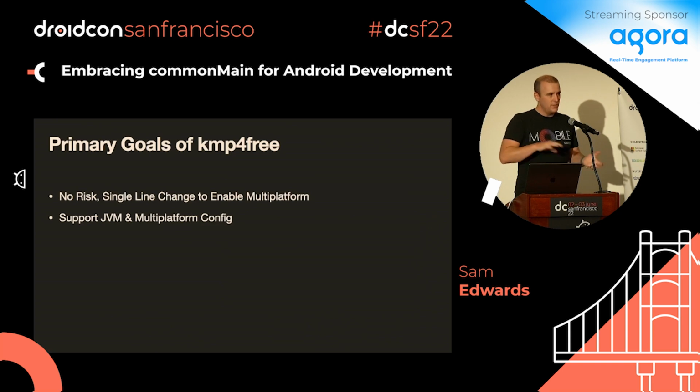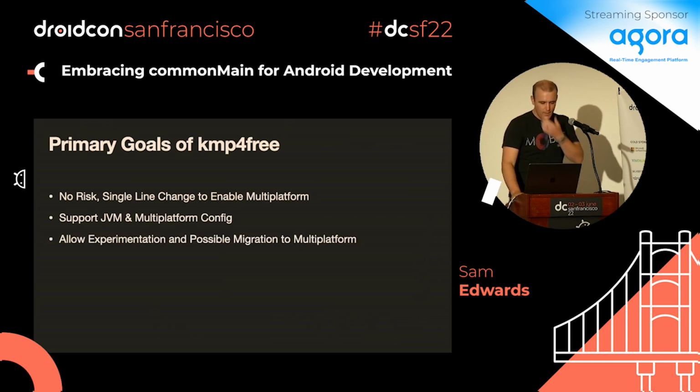And in order to do that, I'm providing backwards compatibility. So it's not just that you have your main source set and it moves over to commonMain. You can actually specify in multi-platform configuration and it'll put it back into a JVM style project. So you specify everything as multi-platform, but it'll actually just run the JVM plugin. So it does mapping in reverse as well. And so I just wanted this to allow experimentation and potential migration to multi-platform. It lets you start doing it now.